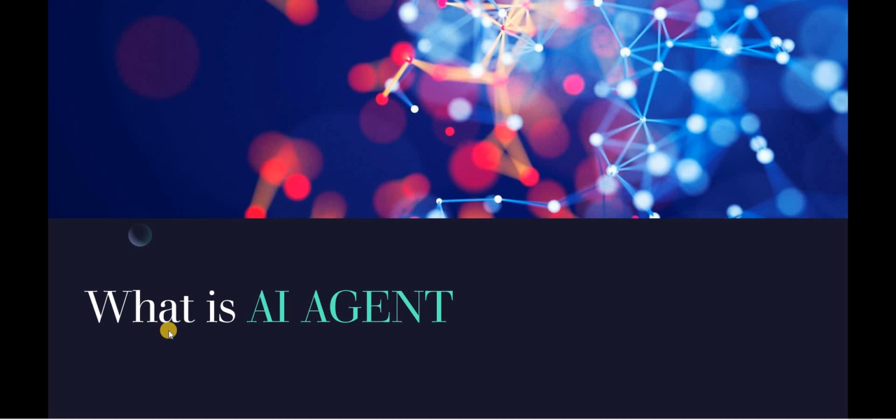Those actions it will do. Here the AI, while booking the ticket, is not just writing text. It is performing actions.